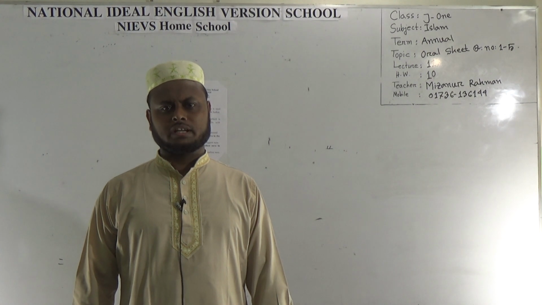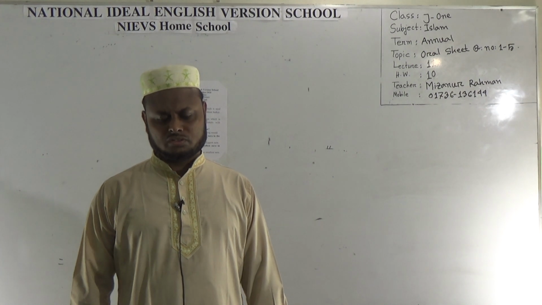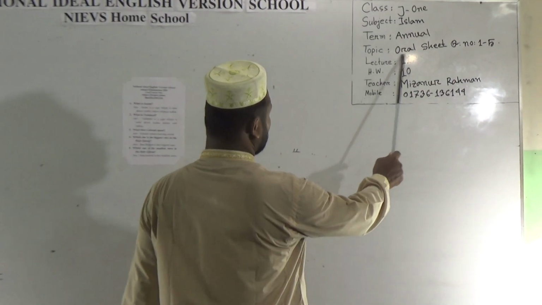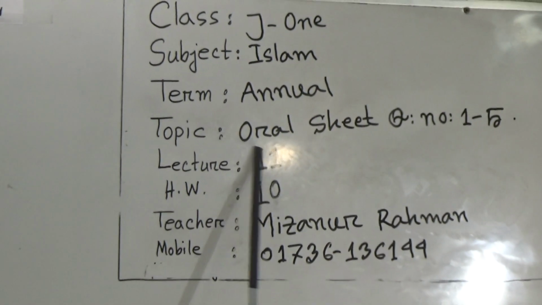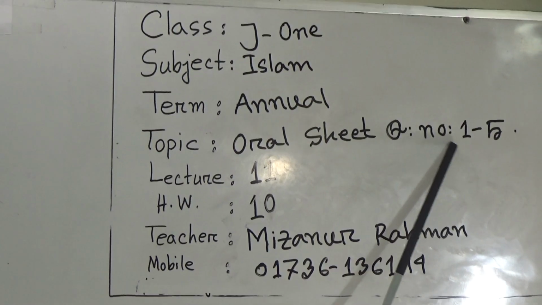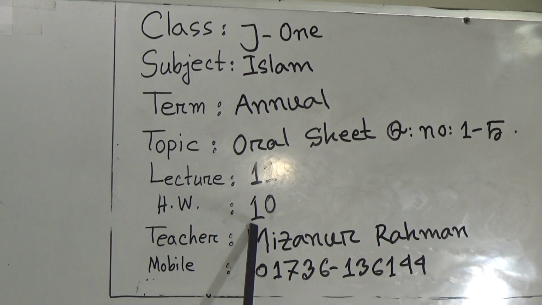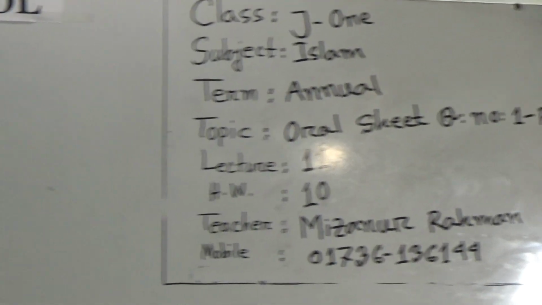Today I am going to take an Islamic Studies class for the students of class Junior 1. Today's topic is oral sheet, question number 1 to 5. Today's lecture number 11 and HW number 10. Okay, dear students, let's come to the board.